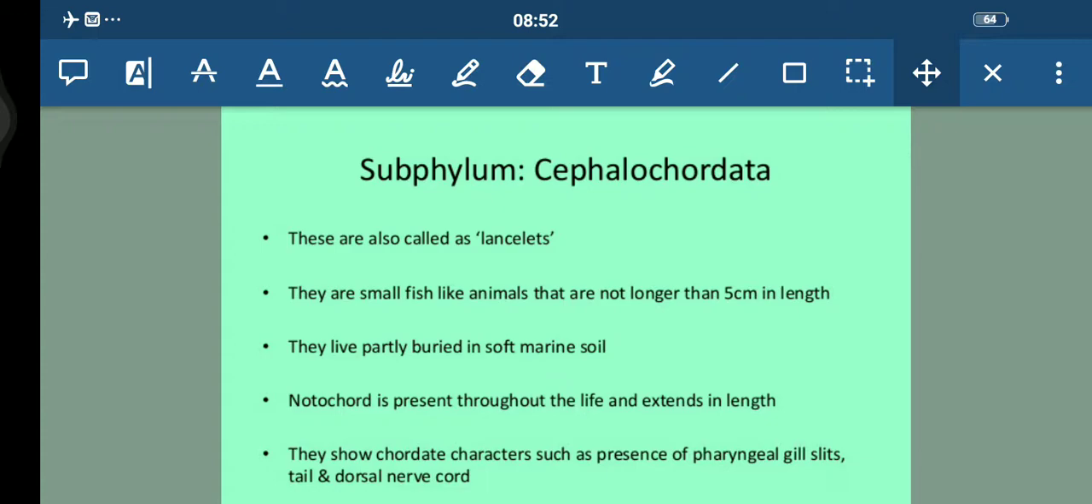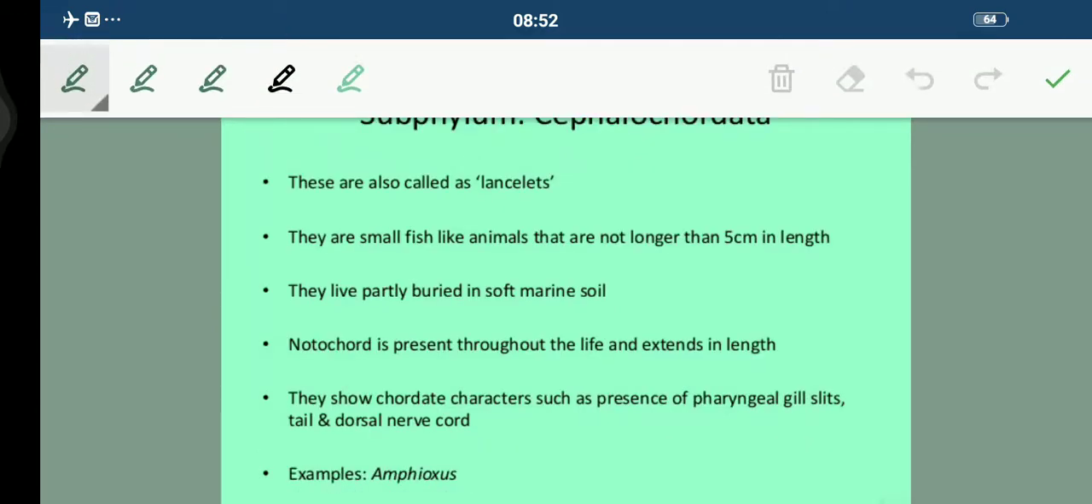They are small fish-like animals that are not longer than 5 centimeters in length, and they live partially buried in soft marine soil. The notochord is present throughout life, students, and extends the length of the body, which is very important. And they show chordate characters such as gill slits and dorsal nerve cord, that we have done. We have done the characteristics of chordates.